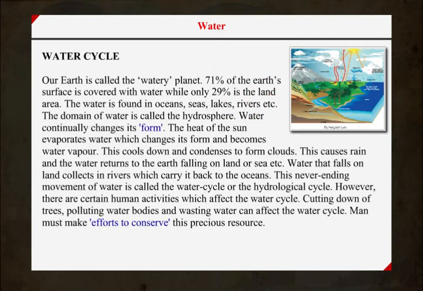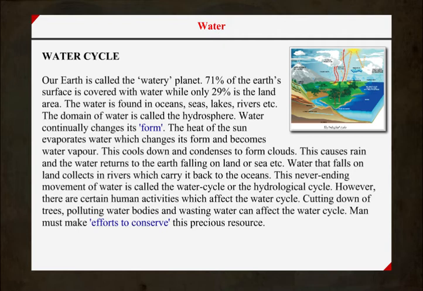Water. Water cycle. Our Earth is called the watery planet. 71% of the Earth's surface is covered with water, while only 29% is the land area. The water is found in oceans, seas, lakes, rivers, etc. The domain of water is called the hydrosphere.